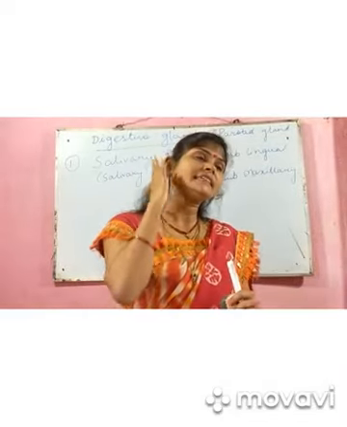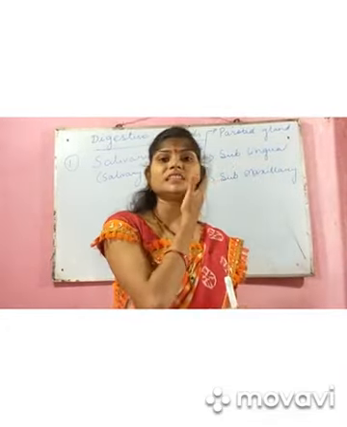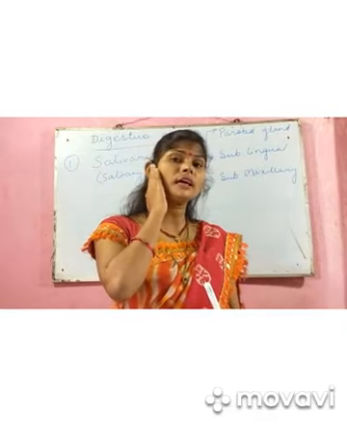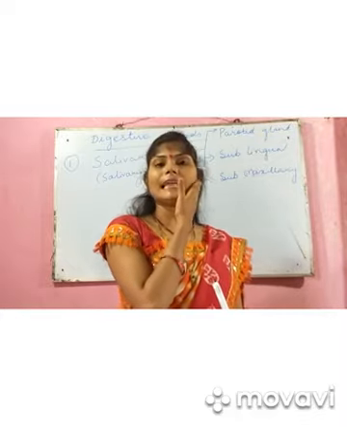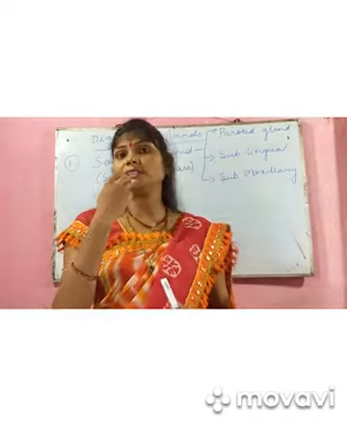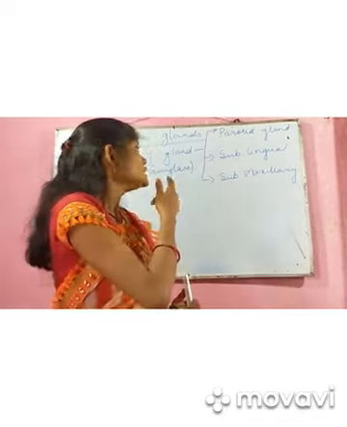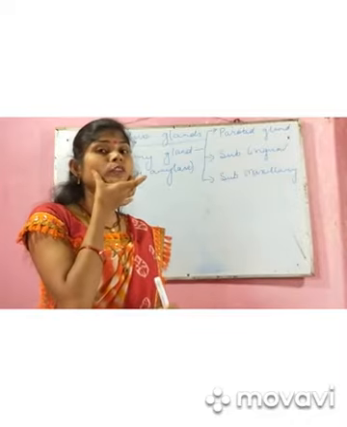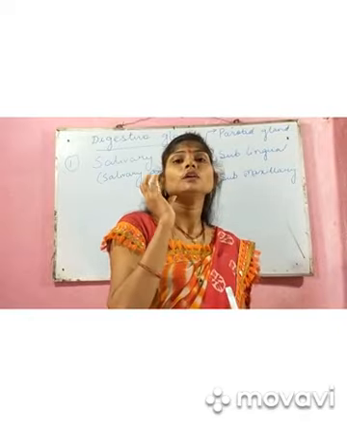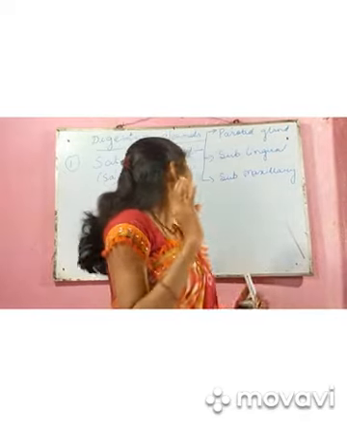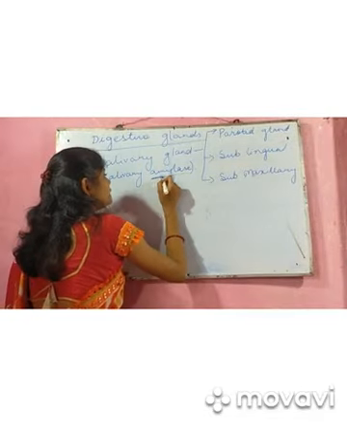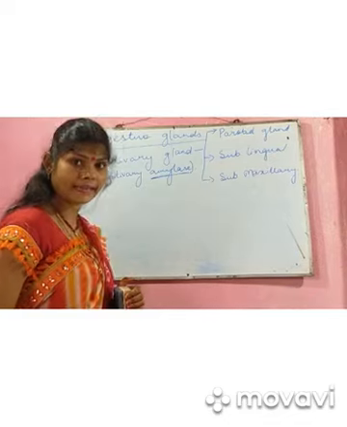Parotid gland is just anterior on both sides, just below the ear, in the lower jaw. It secretes saliva. Sublingual is just below your tongue, which secretes saliva. Submaxillary is beside the lower jaw, which secretes saliva and makes your mouth full of saliva, and it secretes a juice known as salivary amylase, which helps in the breakdown of carbohydrate.